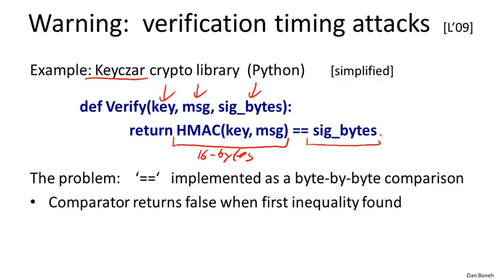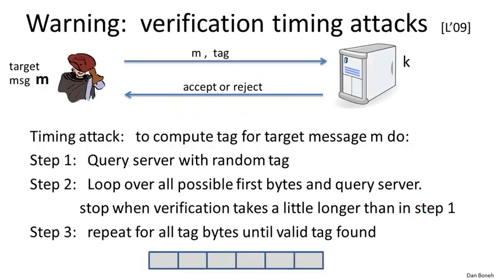The problem is that if you look at how the comparison is done, the comparison, as you might expect, is done byte by byte. There's a loop inside of the Python interpreter that loops over all 16 bytes. And it so happens that the first time it finds an inequality, the loop terminates and says the strings are not equal. The fact that the comparator exits when the first inequality is found introduces a significant timing attack on this library. So let me show you how one might attack it.